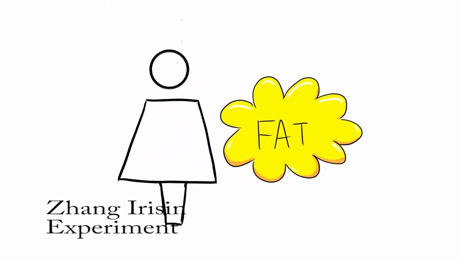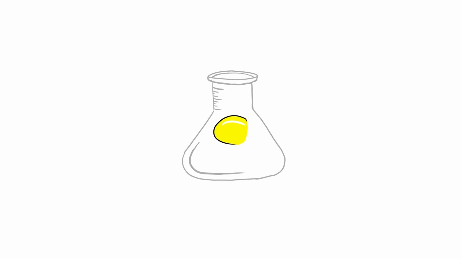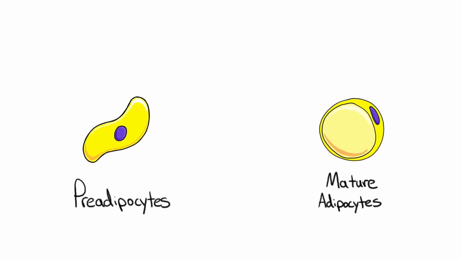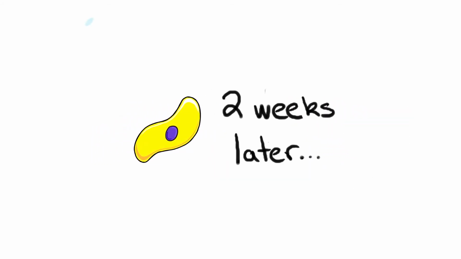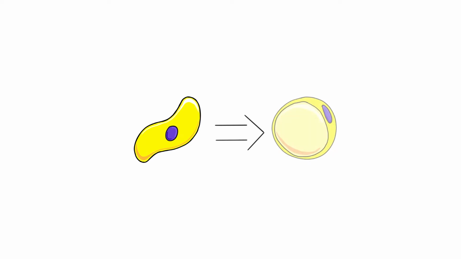Scientists acquired multiple fat tissue samples from female donors between the ages of 17 and 33. The collected fat tissues were cut into small 2 to 3 millimeter pieces and incubated in flasks to separate pre-adipocytes from mature adipocytes. The pre-adipocytes were incubated for 2 weeks to allow them to differentiate or grow into mature fat cells to be used for experiments.